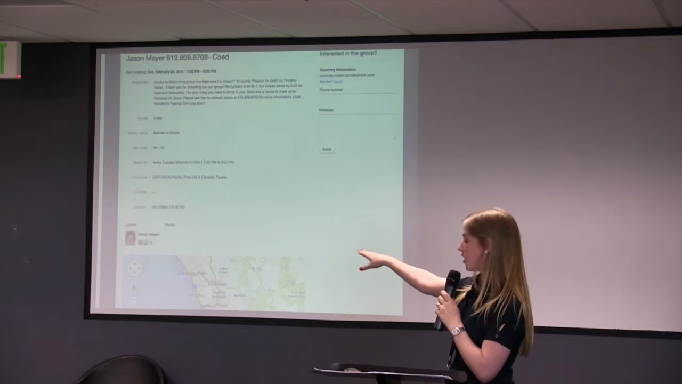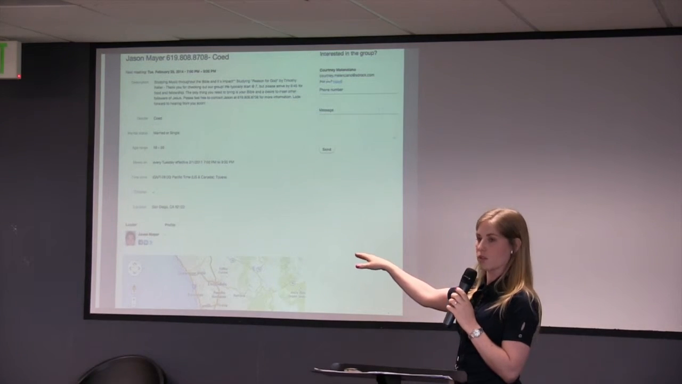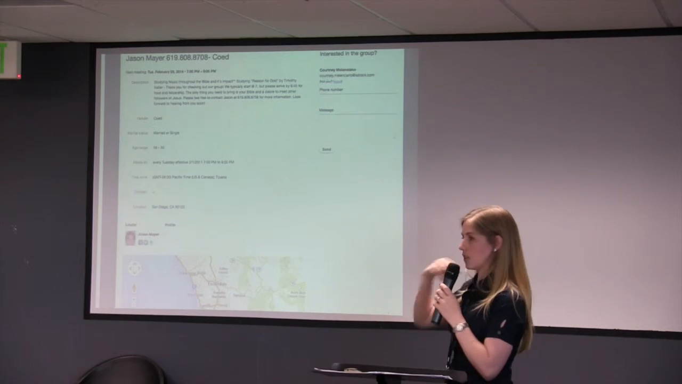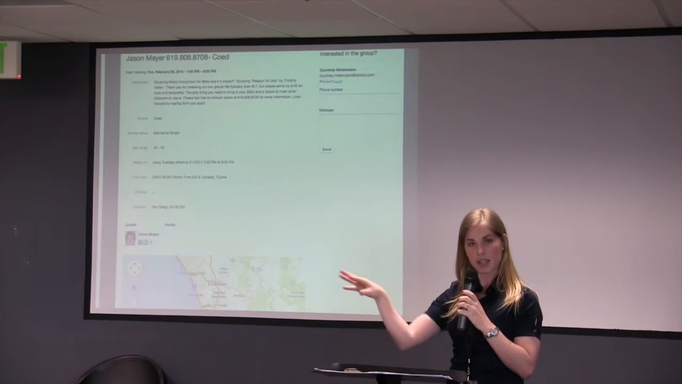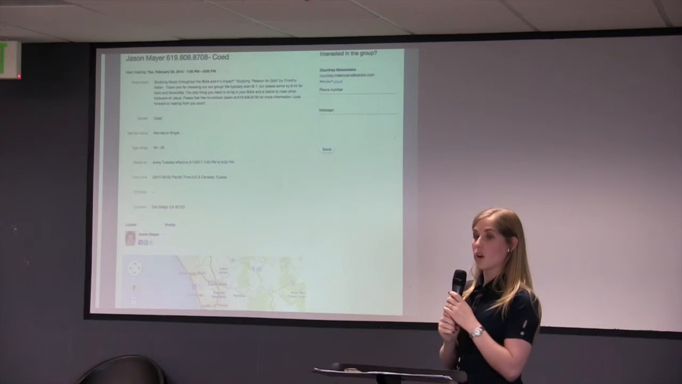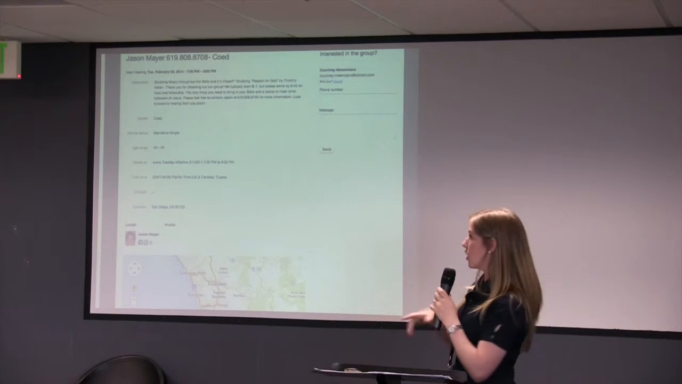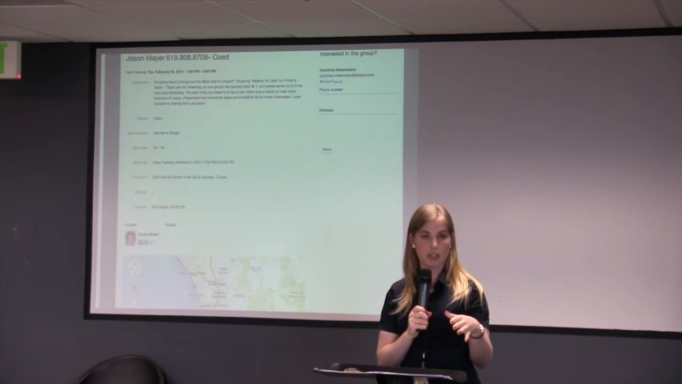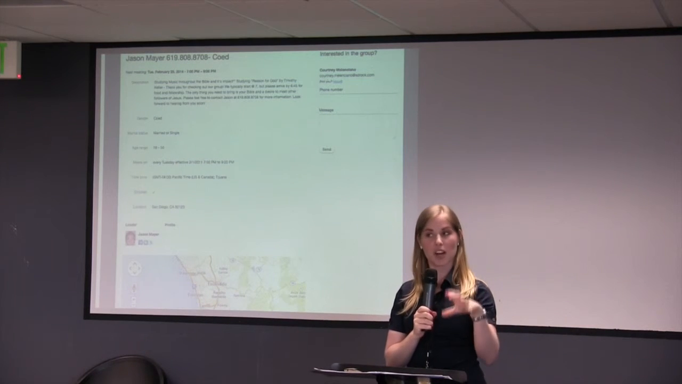If you can kind of see, there's a little picture of the leader. That's Jason right there. It'll only show the leader, won't show the members. There's also a map feature as well that allows people to kind of see where you are in San Diego. And then, of course, if they want to inquire about your group, they can do it right there on the right-hand side.